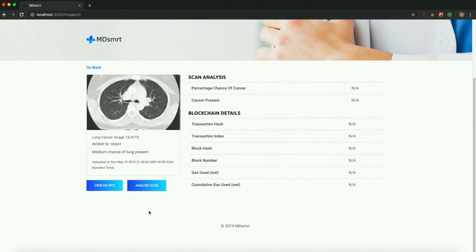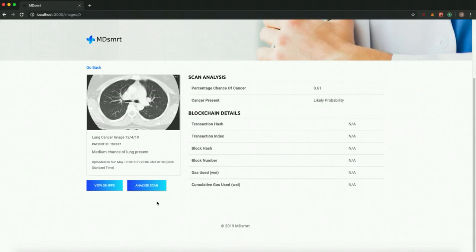Here the scan will be analyzed through the convolutional neural network to get a percentage chance of cancer within the cell. It would also give us a probability of the cancer being present. So when we press Analyze Scan, in the top left hand corner it shows that the scan is loading and going through the neural network. After a few seconds, we now get a percentage score from the DICOM files that are passed to the convolutional neural network. Here it shows that there's a 0.61 chance and a likely probability of cancer being shown in